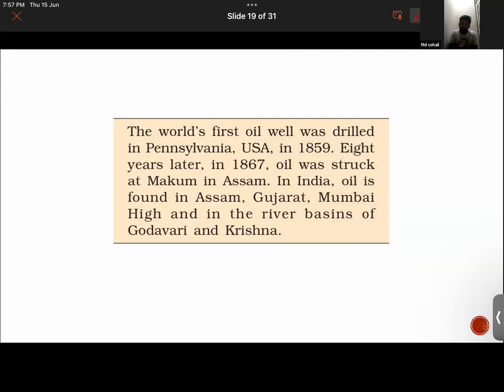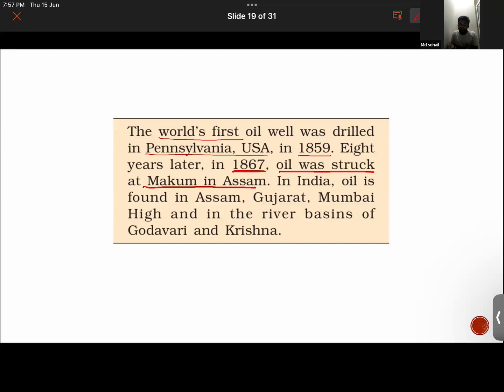But when the question is about the world, the first oil well was drilled in Pennsylvania, USA in the year 1859. Remember this interesting fact. Eight years later, in 1867, oil was struck at Makum in Assam. Makum is a place in Assam.